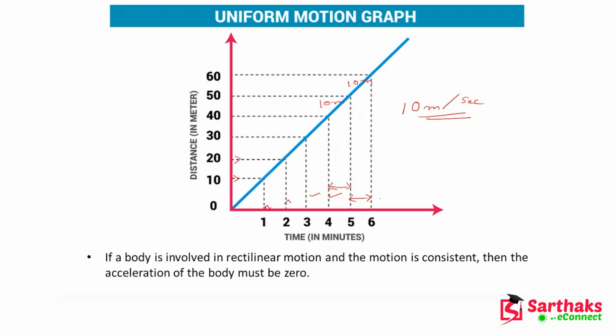So if a body is involved in rectilinear motion, the motion is consistent. That means there is a consistency for the distance coverage, right? And the acceleration of the body must be 0. That means if I am covering 10 meter for this span of time, I have to cover the same distance for this span of time. I should not cover 20 meter for this span, right? If I cover 20 meter, then yes, I have speeded up. So that should not be here.